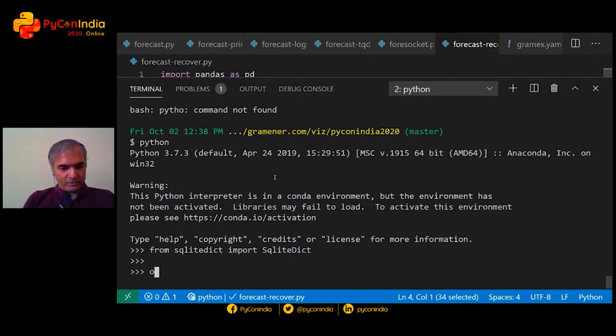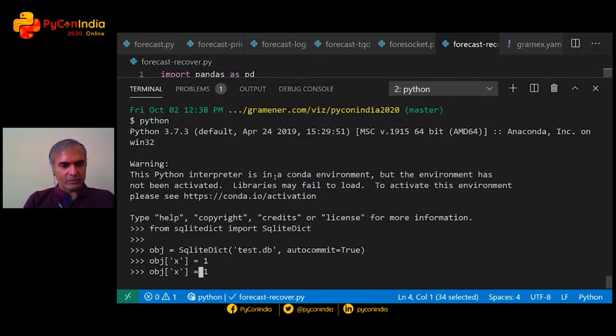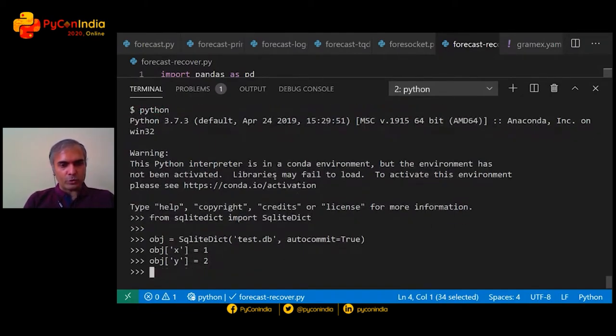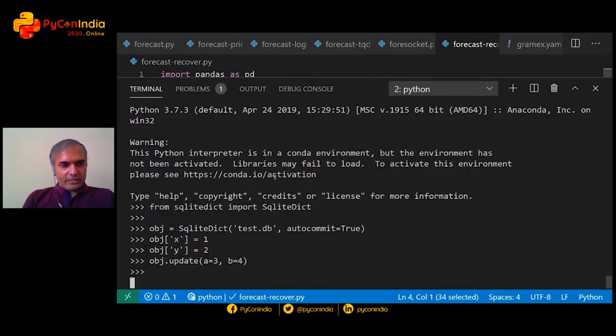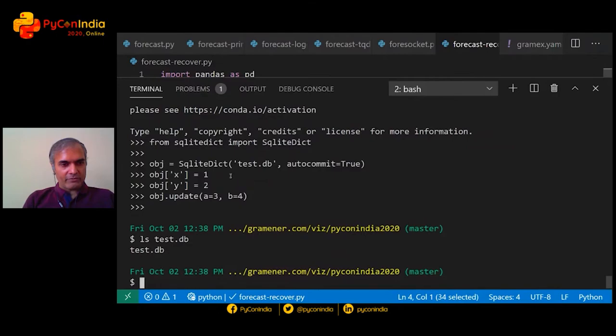Let's say this object is equal to a SqliteDict, which I'm going to store at test.db, and I tell it to auto commit so that every time I put something in the object, it stays. So if I say x is equal to 1, y is equal to 2, treat it exactly like a dictionary. Update a is equal to 3, b is equal to 4. That's all. Now, this creates a test.db file.